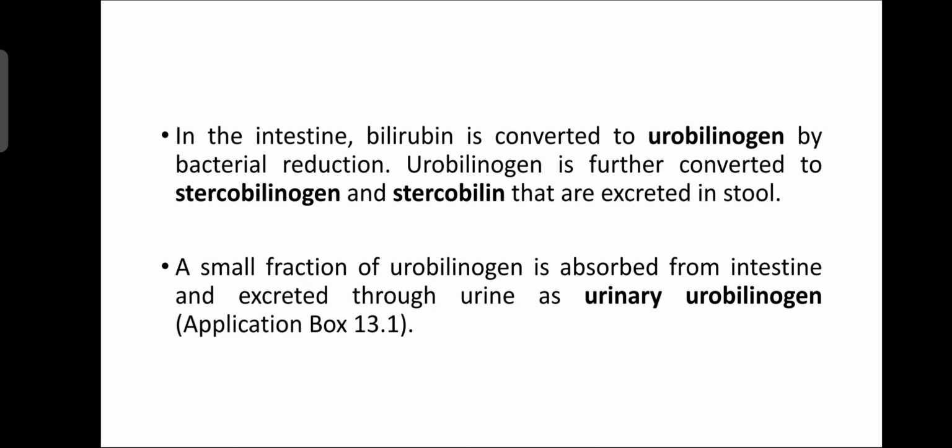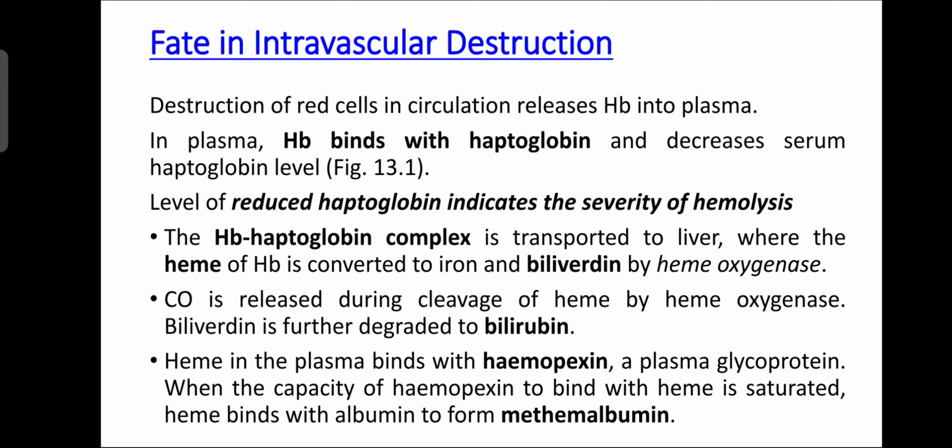So from bilirubin urobilinogen is formed, from urobilinogen stercobilinogen, and from that stercobilin, that is excreted in the stool. A small fraction of urobilinogen is absorbed from the intestine and excreted in the urine as urinary urobilinogen. So in this way a small amount of urobilinogen is absorbed from the intestine and excreted to the urine as urinary urobilinogen.